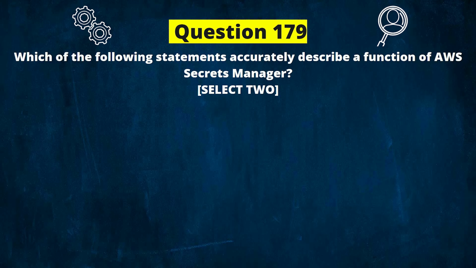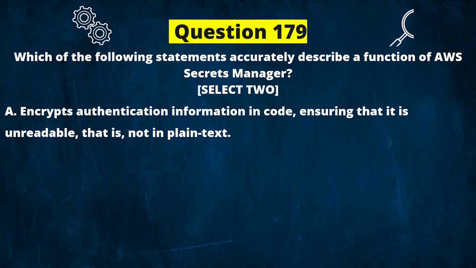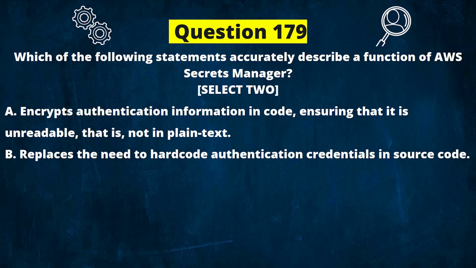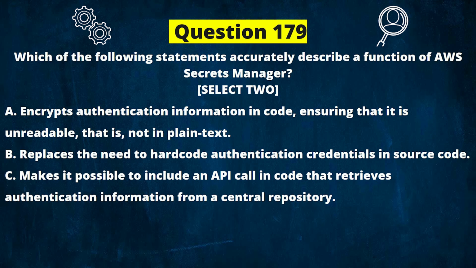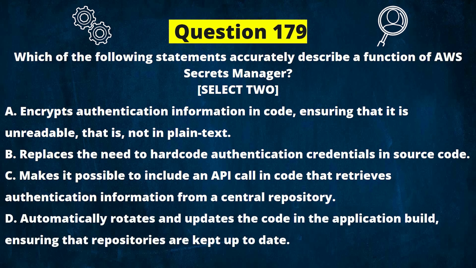Next question. Which of the following statements accurately describe a function of AWS Secrets Manager? Select two options. And the options are: A. Encrypts authentication information in code, ensuring that it is unreadable, that is, not in plain text. B. Replaces the need to hardcode authentication credentials in source code. C. Makes it possible to include an API call in code that retrieves authentication information from a central repository. D. Automatically rotates and updates the code in the application built, ensuring that repositories are kept up to date.